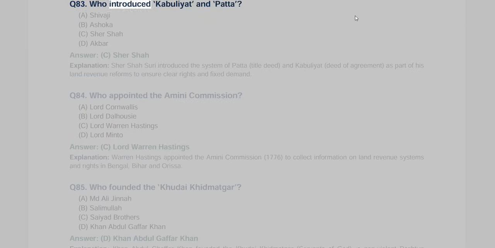Q83. Who introduced Kabuliyat and Patta? A. Shivaji, B. Ashoka, C. Sher Shah, D. Akbar. Answer C. Sher Shah. Explanation. Sher Shah Suri introduced the system of Patta, title deed, and Kabuliyat, deed of agreement, as part of his land revenue reforms to ensure clear rights and fixed demand. Q84. Who appointed the Amini Commission? A. Lord Cornwallis, B. Lord Dalhousie, C.